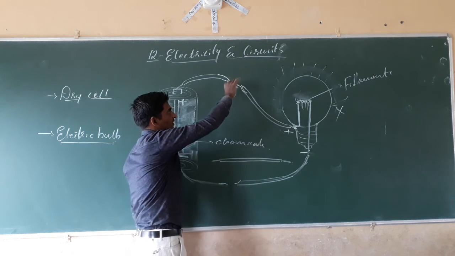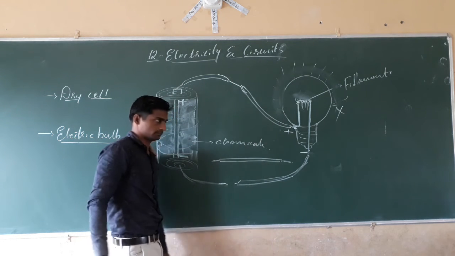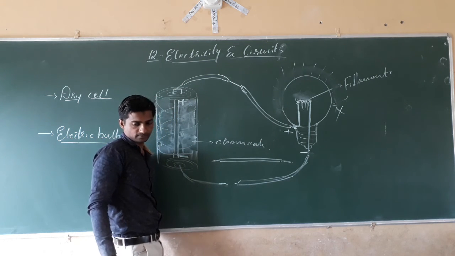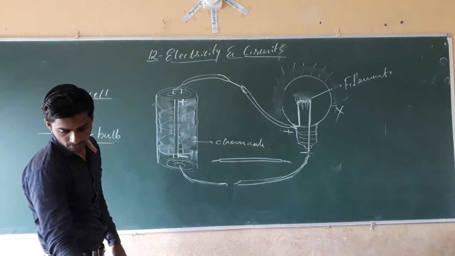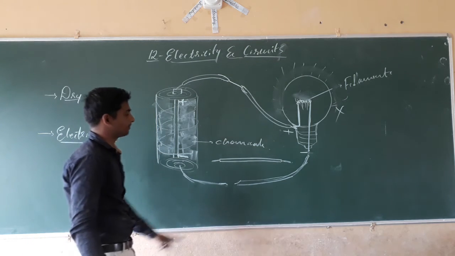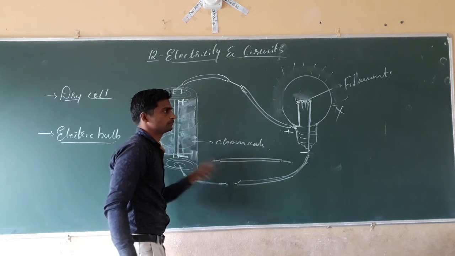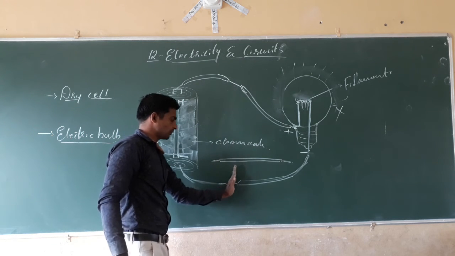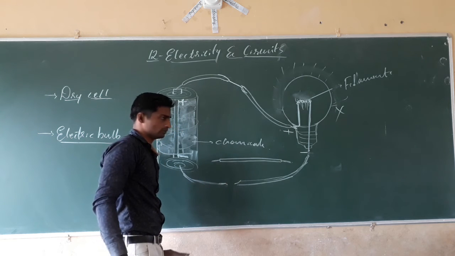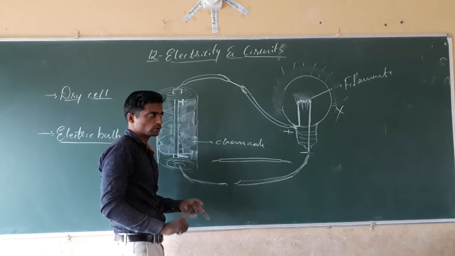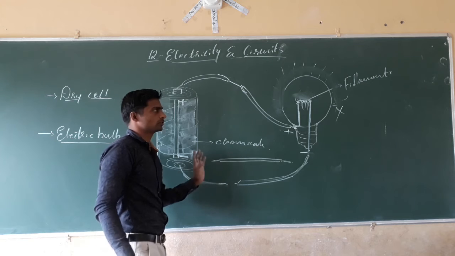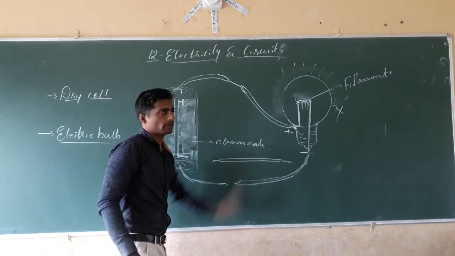It means the circuit is incomplete. The circuit should be a complete one. Here we have broken it. There is no connection between the two wires. That's why the ions will not move, and the bulb will not glow.